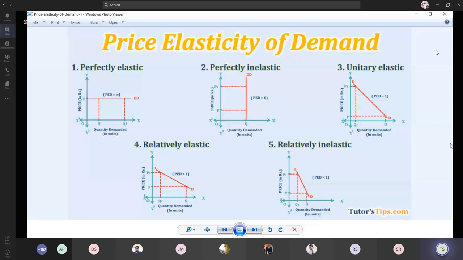So these two also have positive values, but between 0 and 1. If the value goes above 1, it comes under elastic demand, and unitary elastic demand is exactly equal to 1. Less than 1 means inelastic, greater than 1 means elastic, and exactly equal to 1 means unitary elastic demand. Is it clear?